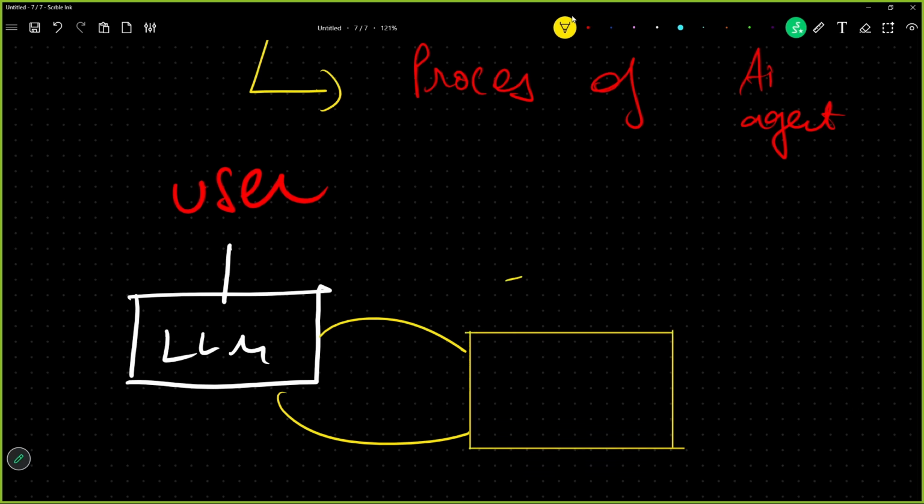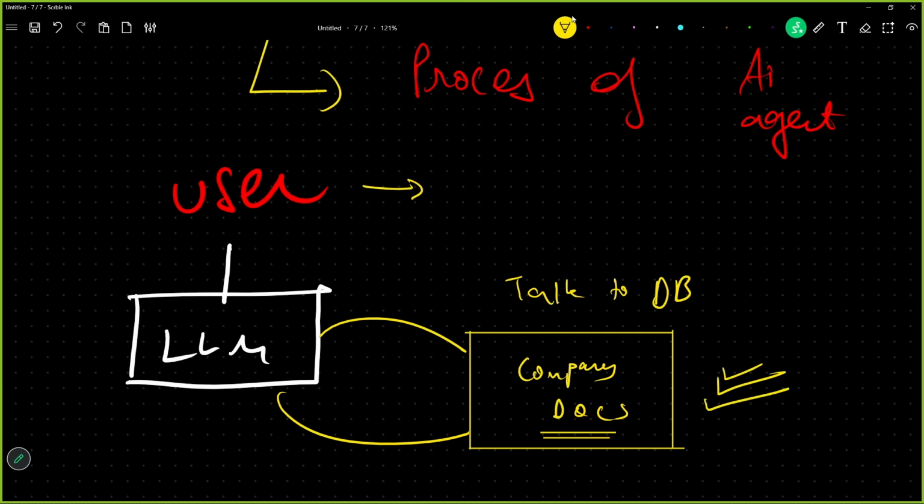This tool will be talk to database. Now, when this AI agent talks to the database, what is this database about? This is company documents. The AI agent will get information from these company documents and give the response back to the user. And accessing this other source of information is called a tool.